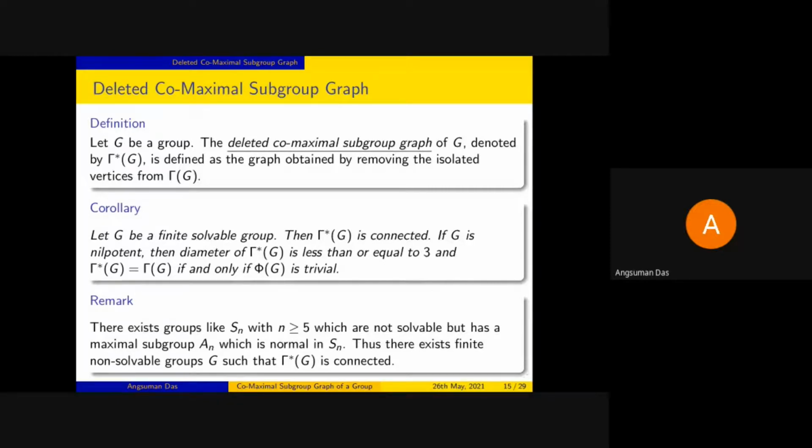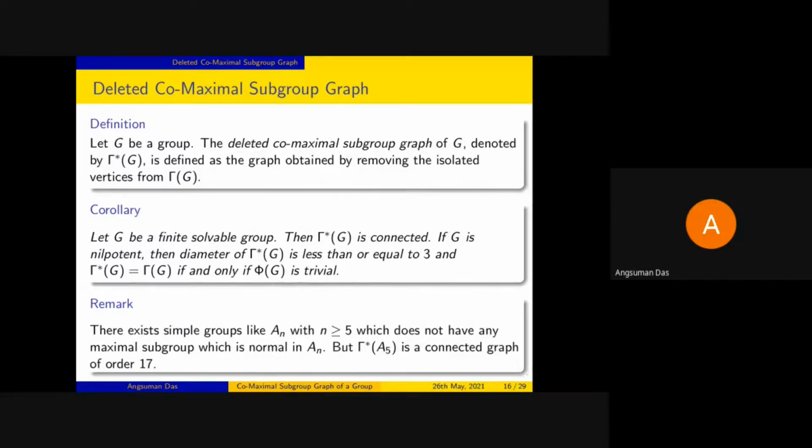In fact, we can say something more. If we take the groups An with n greater than or equal to 5, we know that they are simple groups. So they do not have any maximal subgroup which is normal in An. But irrespective of that, gamma star A5 is a connected graph and it has order 17.